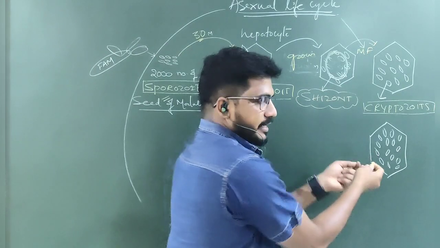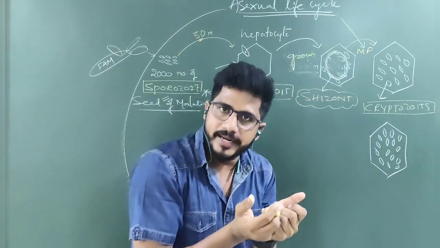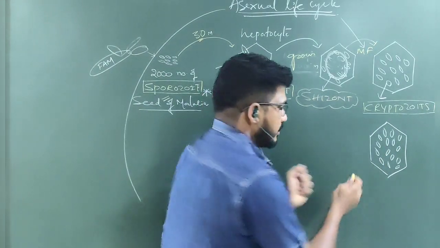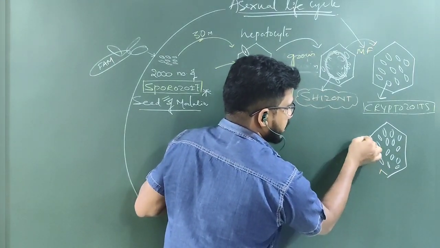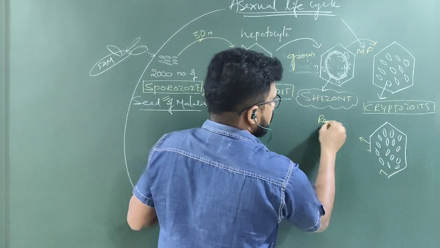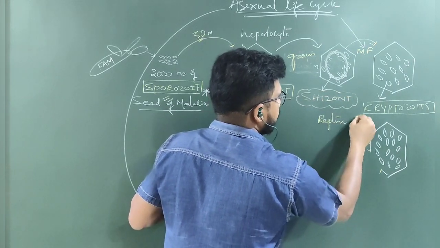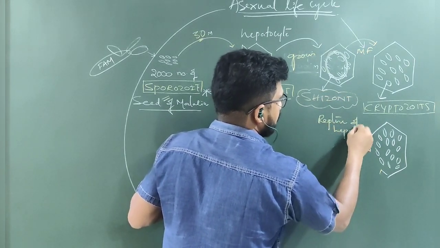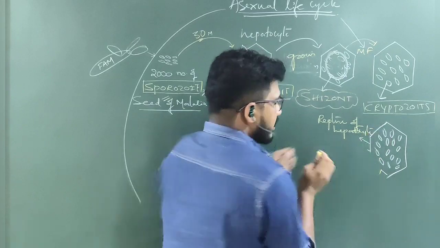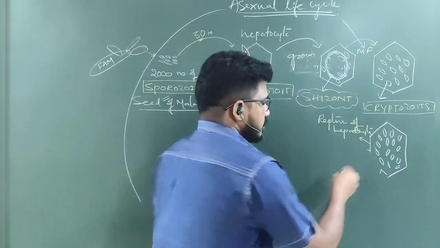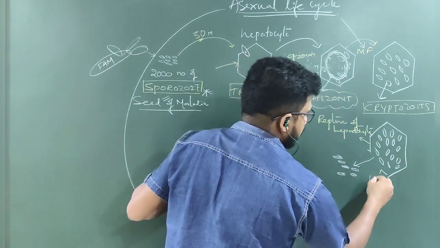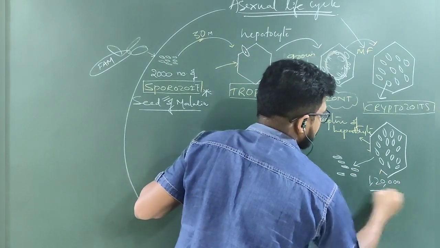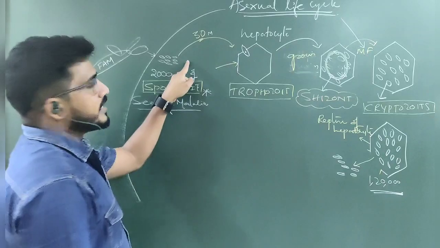Now, as its number is increasing, the cell cannot tolerate it, the turgidity fails, then it bursts, meaning the hepatocyte will rupture. So, rupture of the hepatocyte or liver cell. When the liver cell ruptures, the first generation of cryptozoites will be released. They are nearly 1,20,000 from a single trophozoite.